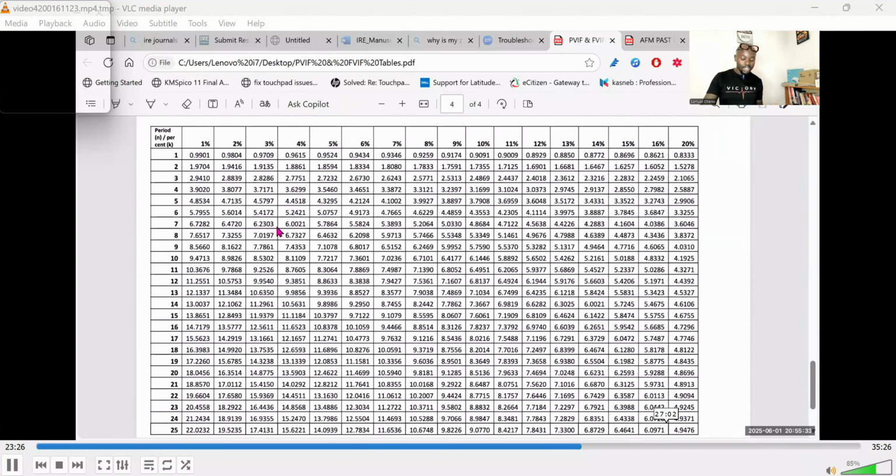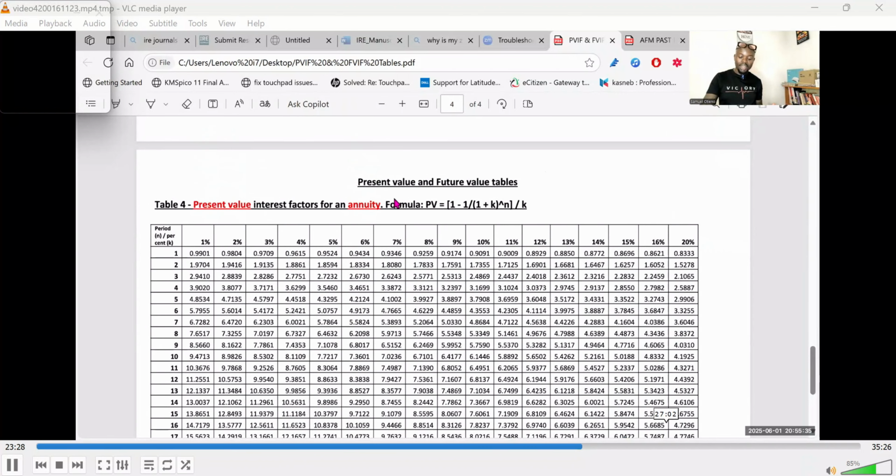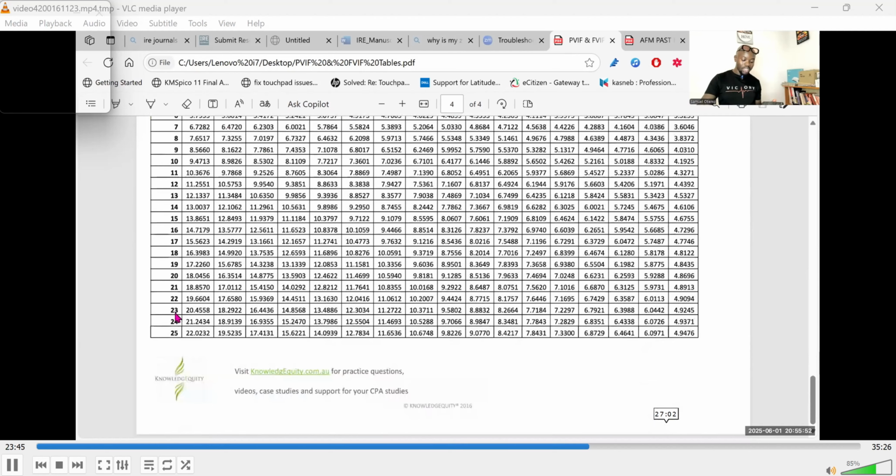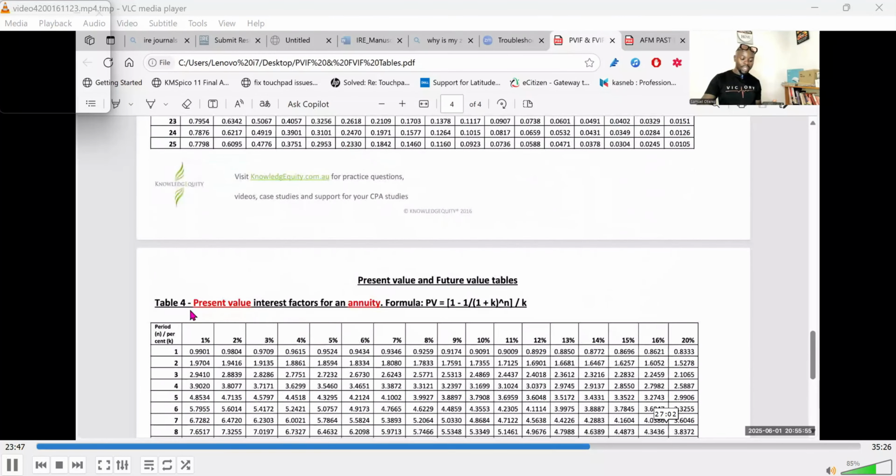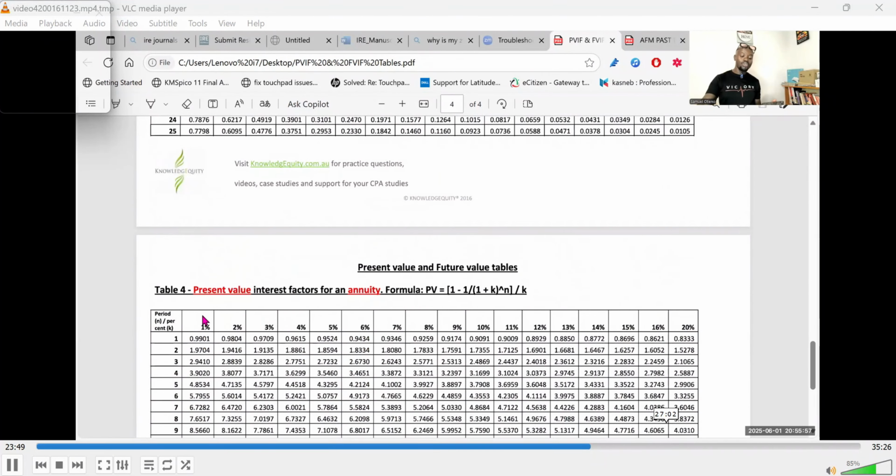Now, in this discounting table, how do you pick the figure? One thing you need to pinpoint is the rate of return or the cost of capital. In our case, it was 15%. After you pick that, go to the left column, where you have the period given, 1, 2, 3, all the way to 25. Then on the horizontal line, you have the percentages.